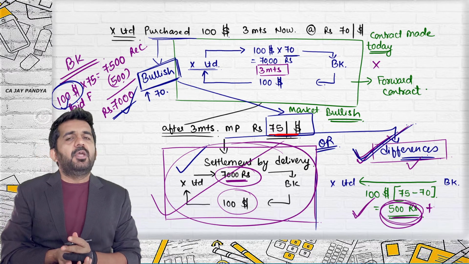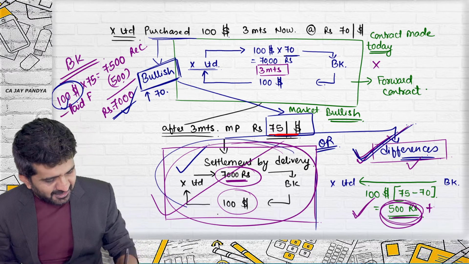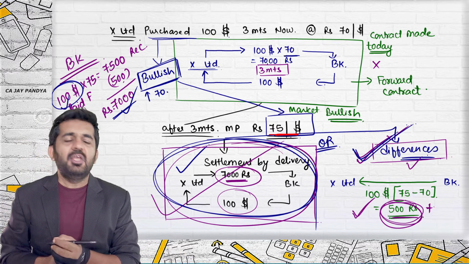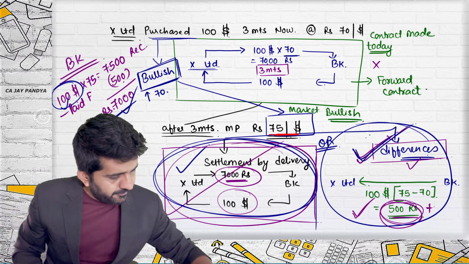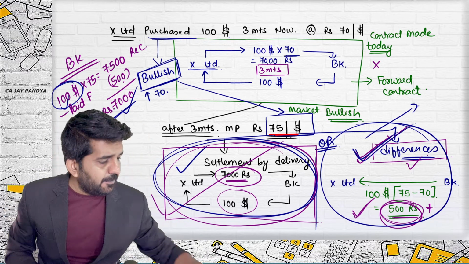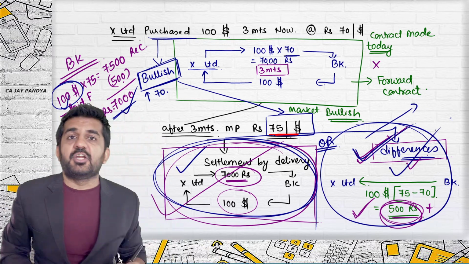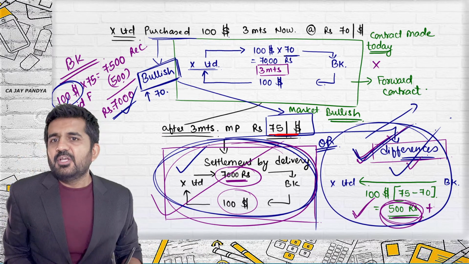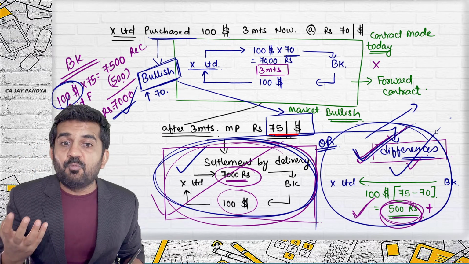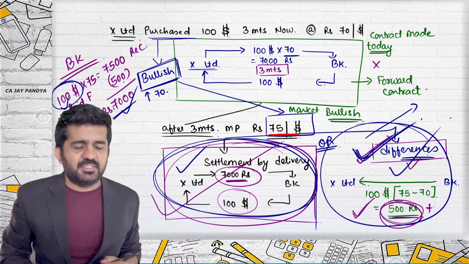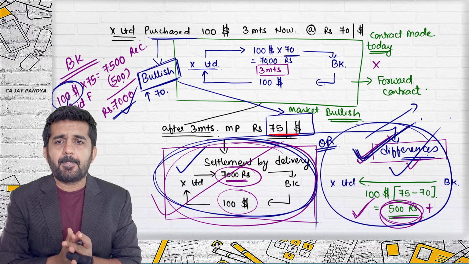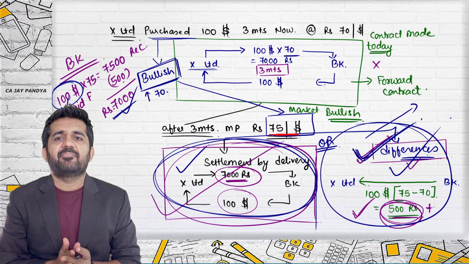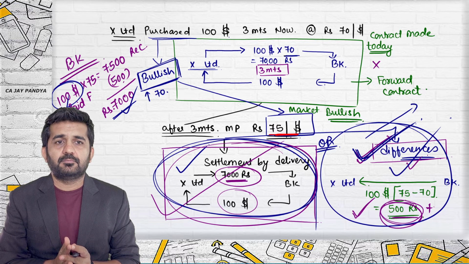Is it all right? You will tell me, sir, this is extremely easy. Why a new concept? All right, I'll tell you the reason. Actually, in practical life, the settlement is done by difference. This is one reason. Another, I want it from you. Why people do settlement by differences rather than settlement by delivery? Any student can tell me. No one?